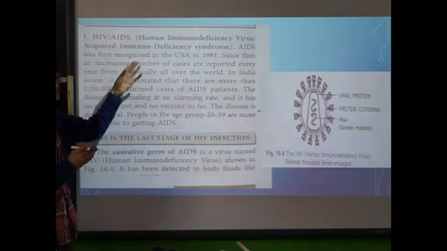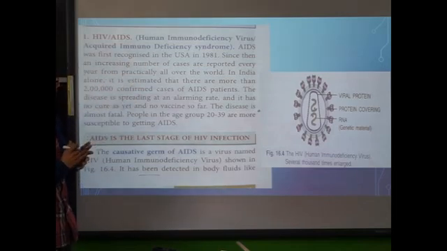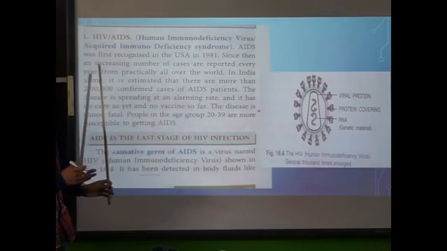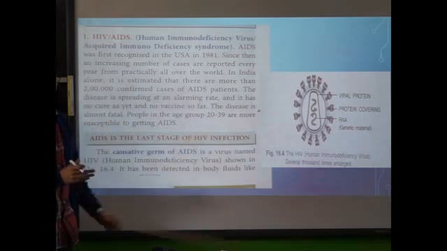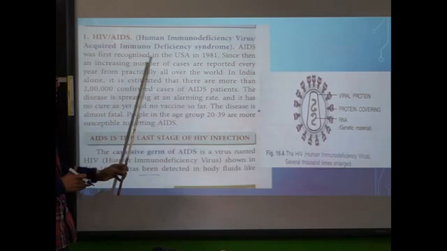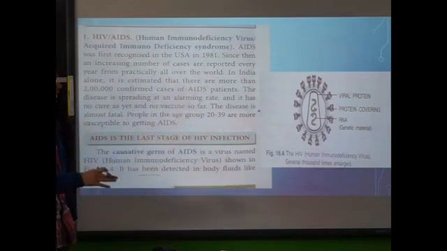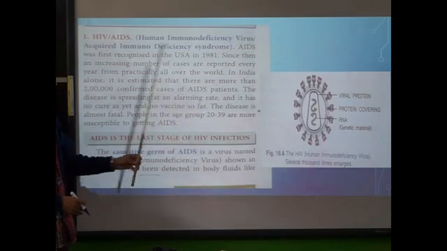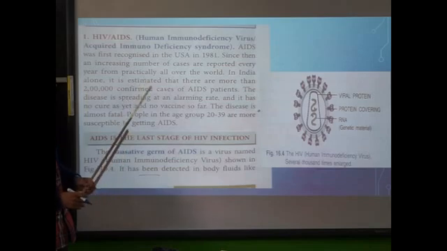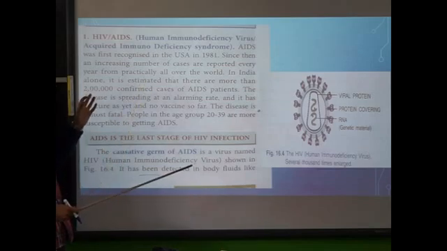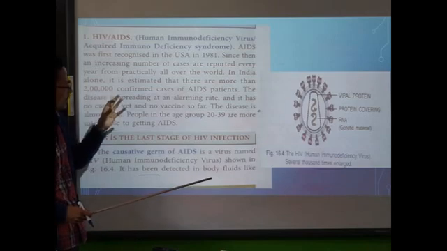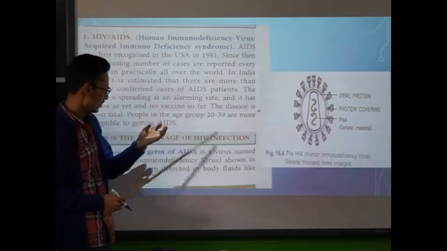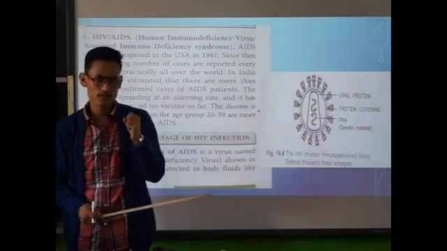Clear? So it was first recognized in USA in 1981. Then an increasing number of cases have been reported every year, particularly all over the world. So first of all, it was recognized in USA in 1981. After that, it spread all over the world. In India, we estimate that there are around 2 lakh confirmed cases of AIDS patients. And individuals in the age group of 20 to 39 are more susceptible to HIV infection.